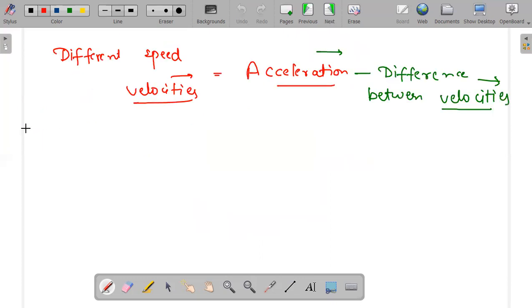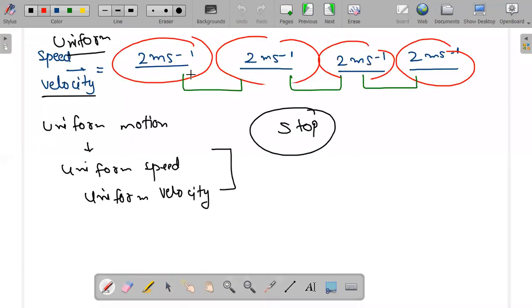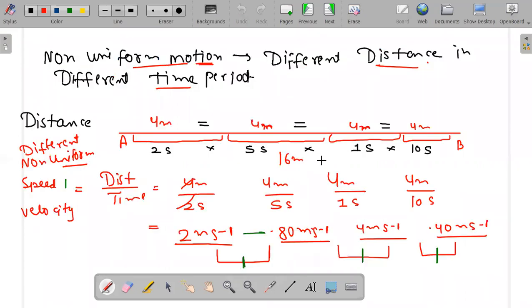I told you that if you are having same or uniform velocity or uniform speed, it doesn't bring you anything. Stop. What is same velocity? 2 meter per second, 2 meter per second, 2 meter per second, and 2 meter per second. Just stop by here. And if you are having non-uniform motion, then you can get different velocity or different speed.